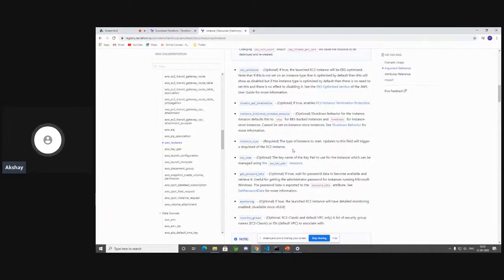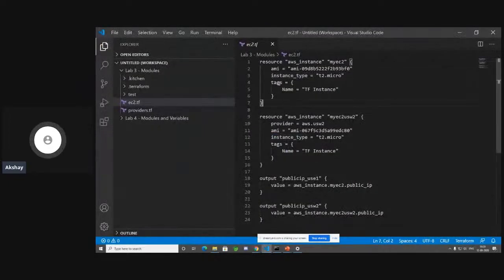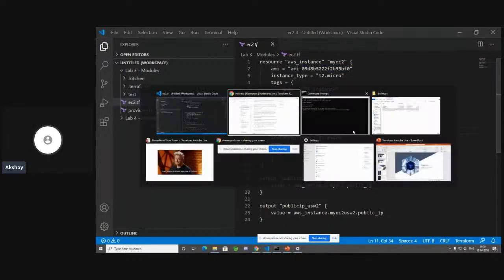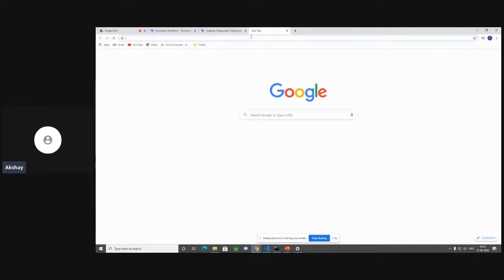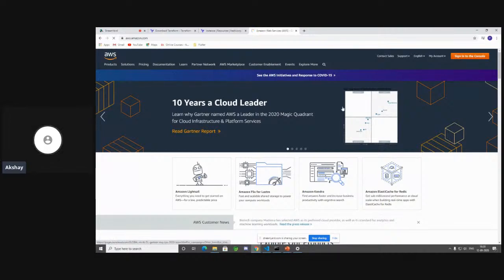Okay. Now let's go back to our code. In our code, you can see over here that the AMI ID is predefined, which means it's not a variable. It's hard coded over here. And this is the AMI ID for US East 1. And this is the AMI ID for US West 2. How would you get this? You have to log into the AWS console. So let's go ahead and do that. Let's go to aws.amazon.com and sign into the console.